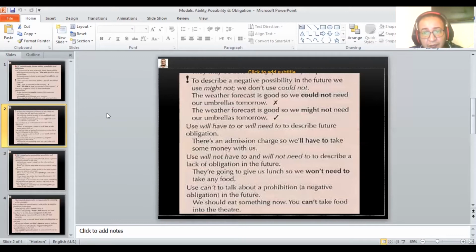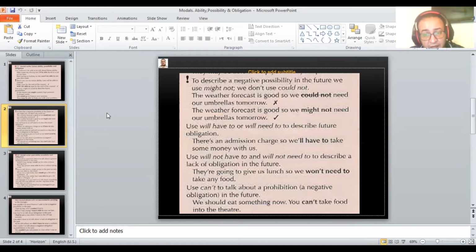Use will have to or will need to describe future obligation. There is an admission charge, so we will have to take some money with us. Use will not have to and will not need to describe a lack of obligation in the future. They are going to give us lunch, so we will not need to take any food.